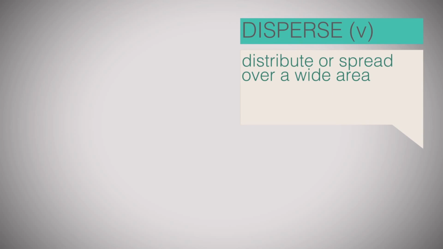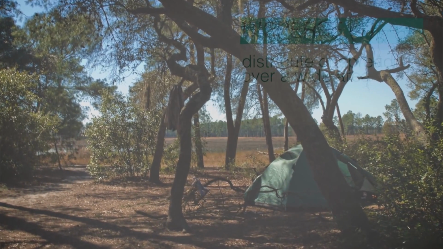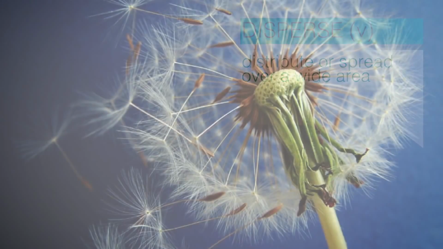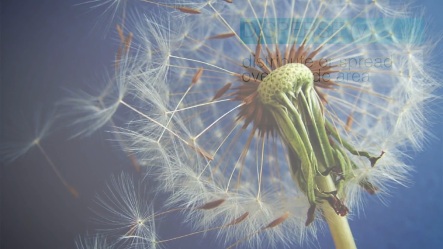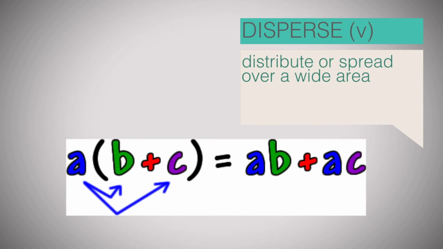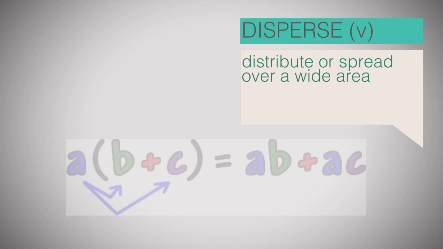Disperse. Disperse is a verb meaning to distribute or spread over a wide area. For example, the camping sites could be dispersed among the trees so as to be out of sight. Or, after blowing on the dandelion, its seeds disperse through the air. Or, when dealing with mathematics, the properties of one coefficient could be dispersed to those subordinated within parentheses.